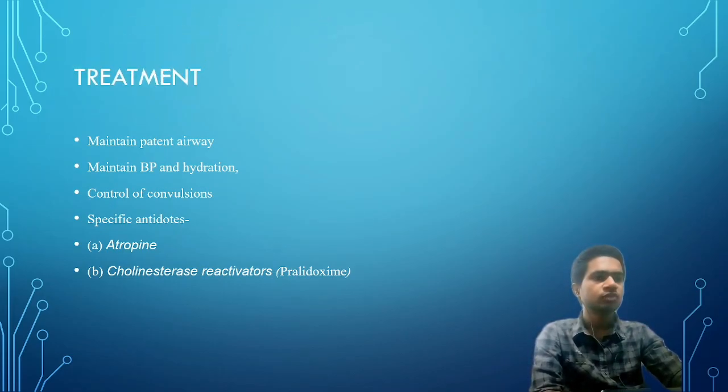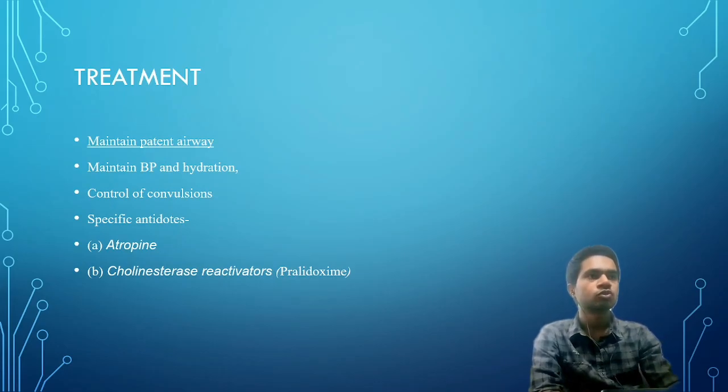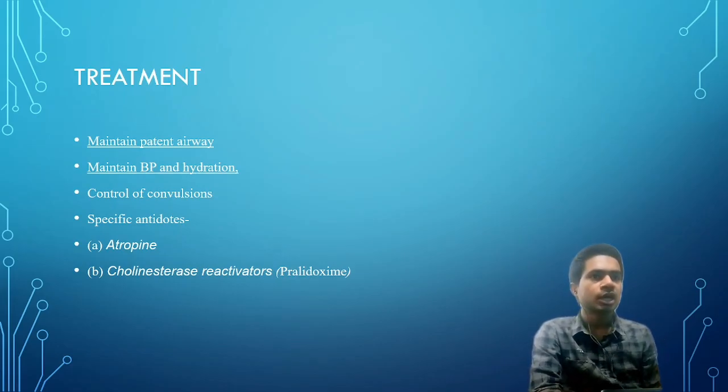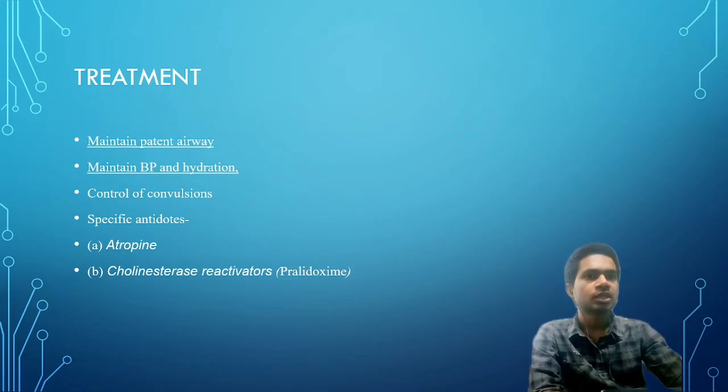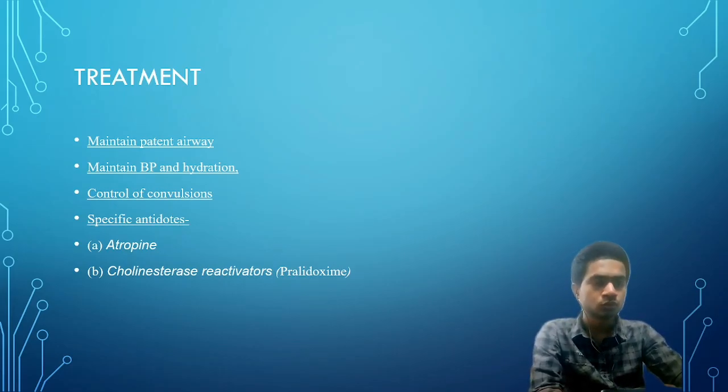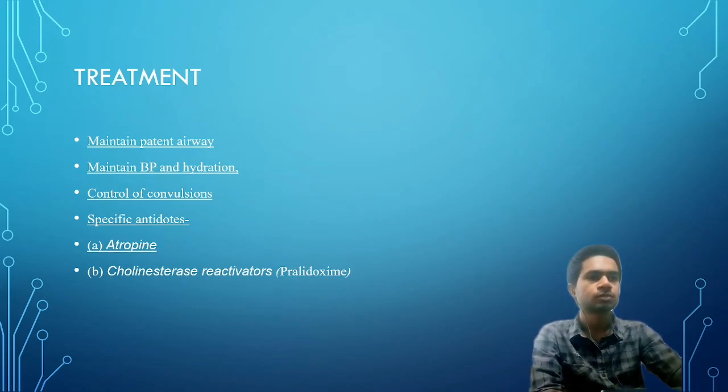Now, treatment. First, we will have to maintain a patent airway so that the lungs get fresh air and oxygen. Next, we should maintain BP and hydration, which are the symptomatic reliefs. Next, control of the convulsions. Then specific antidotes like atropine and cholinesterase reactivators are also used.